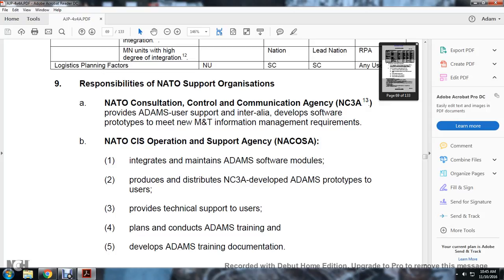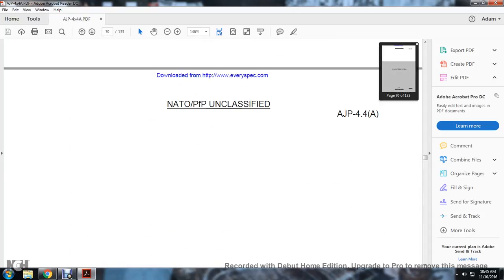NATO Consultation, Command and Control Agency. Developing Allied Deployment and Movement System prototypes for the user, providing technical support to the user, planning to conduct Allied Deployment and Movement System training, and developing Allied Deployment and Movement System training documentation.